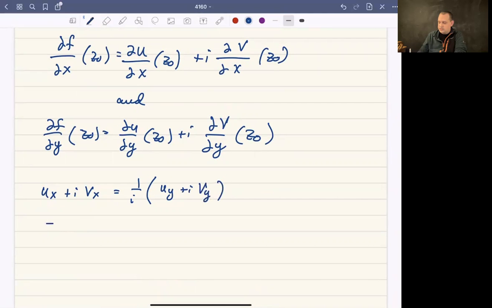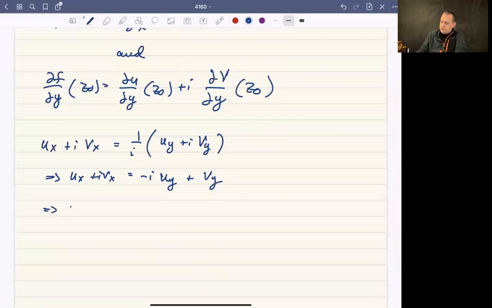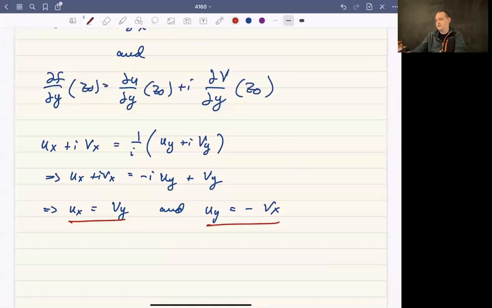And if we distribute the 1 over i through, what we're going to get is u sub x plus i v sub x is going to be equal to, let's see, negative 1 over i is negative i. So it's going to be minus i u sub y. And 1 over i times i is just 1. So plus v sub y. And so what this tells you is that u sub x is going to be equal to v sub y, and u sub y is going to be equal to minus v sub x. So these two equations are really why we call them the Cauchy-Riemann equations, is that there's two of them here when we think about it like this.